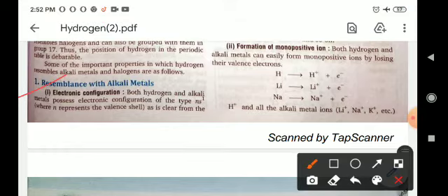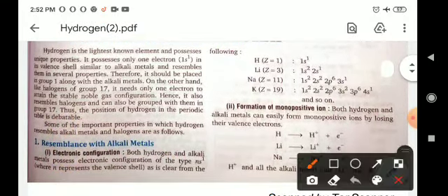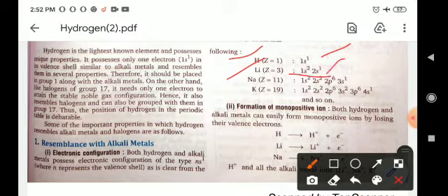One, electronic configuration. Both hydrogen and alkali metals possess an electronic configuration of the type ns1, where n represents the valence shell. For example, hydrogen, atomic number 1, configuration 1s1; lithium, atomic number 3, configuration 1s2 2s1; sodium, configuration 1s2 2s2 2p6 3s1.